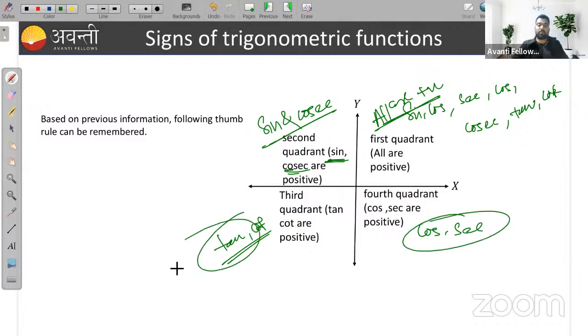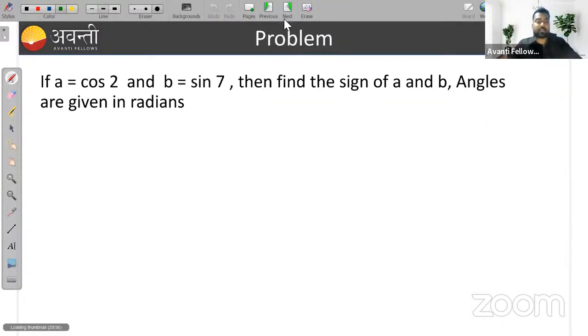Understood? Okay, let's see. Remember, in the first quadrant all the trigonometric functions are positive. In the second quadrant, except sine and cosec all are negative, in the third quadrant except tan and cot all are negative, and in the fourth quadrant except cos and sec all are negative, right? Let's understand this by solving a question.